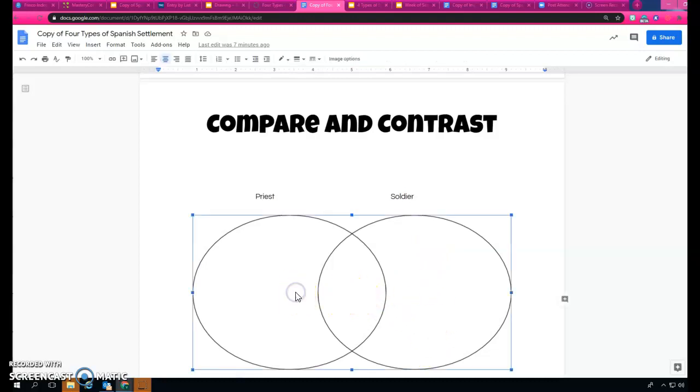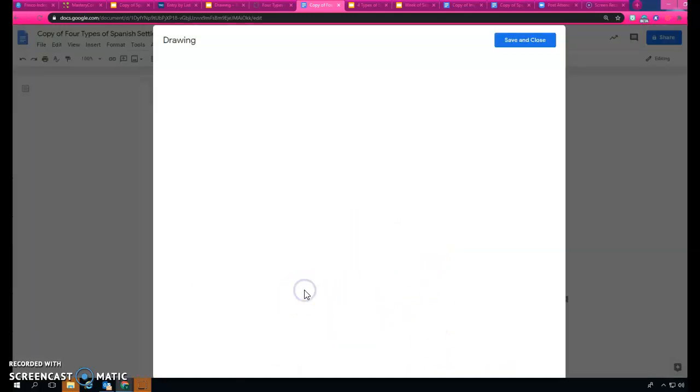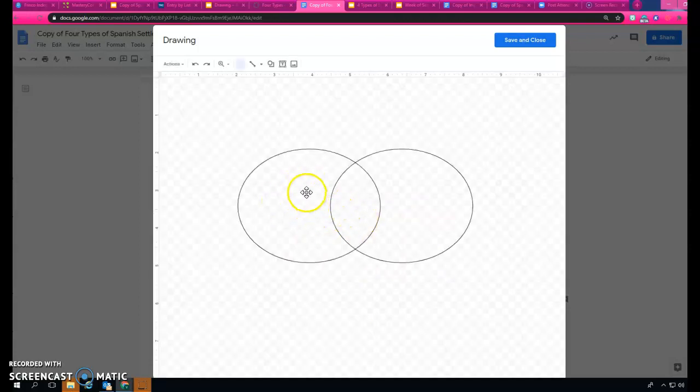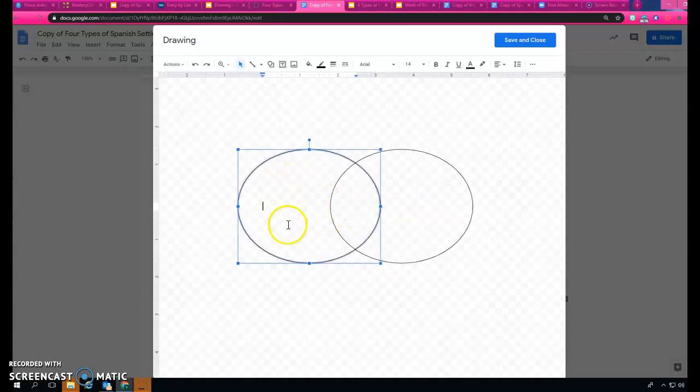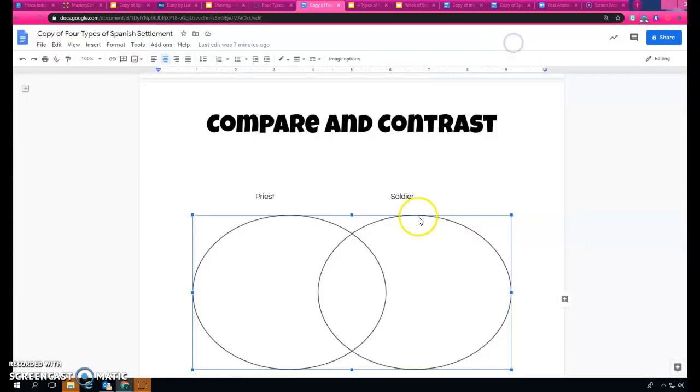And in order to do this, you have to double click on the circles, and then you can double click here and start typing. And when you're finished, push save. And then it will save it for you in the circles. So priest, soldier, how they are different, and then the middle is how they are the same. All right, so again, you can stop this video at any point and go back. If you need to listen to something again, you're welcome to do that.